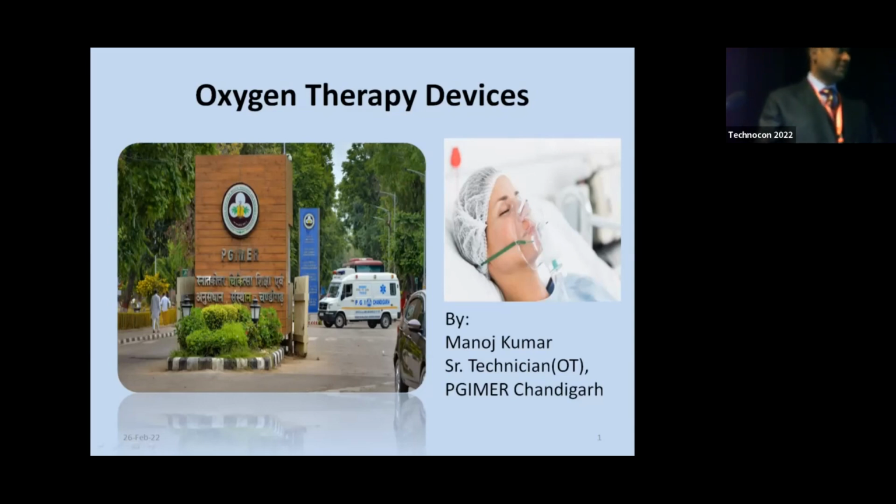Respected Chairperson for this session, and dear friends, first of all, I would like to thank the organizer of this conference, Technocon 2022, for giving me this opportunity to present my topic, oxygen therapy devices, for all of you. And one thing I want to add, that we will cover all the devices during this presentation, which we use outside OT, especially emergency rooms, ICUs, high dependency units, etc.